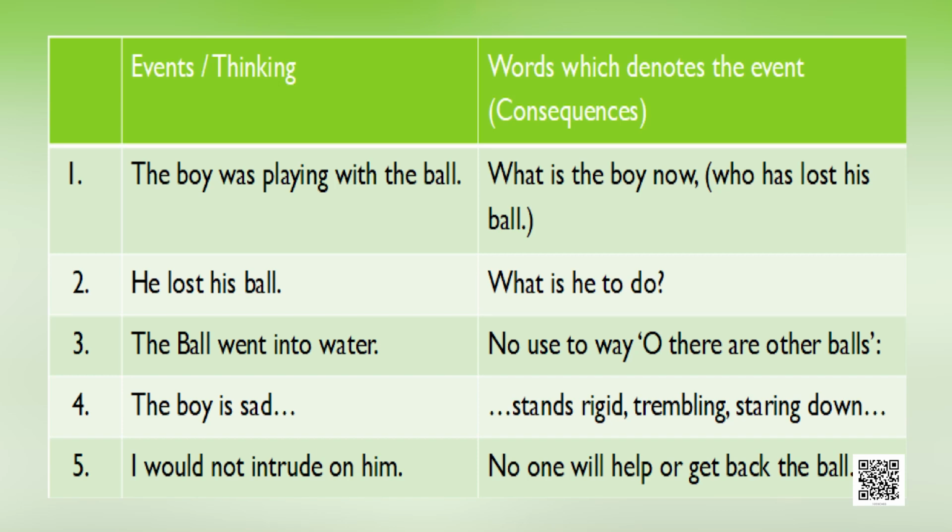You will see the boy was playing with the ball. So, what would be the line you will pick up from the poem? What is the boy now who has lost his ball? Okay, he is playing and he lost his ball. What is he to do? The poet asks, he has lost the ball, what is he to do?